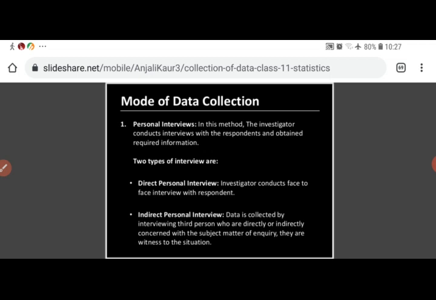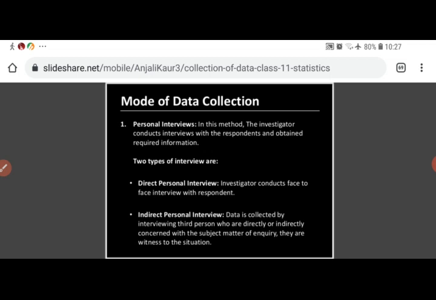Subject matter of inquiry, here in the example that I have taken, means the marks obtained by the students in the subject economics. The person should be a witness to the situation, and the data should be available to that person. Instead of going to each and every respondent, if we collect data from the examination in charge, that type of method is known as indirect personal interview method.